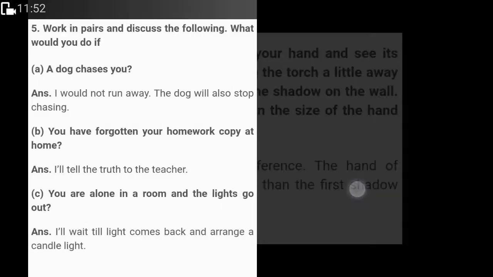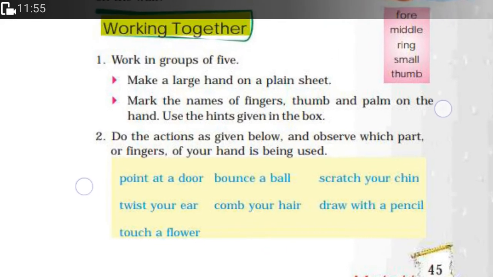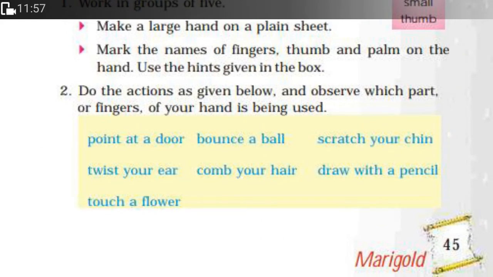Now, there are other things that we should do. On the same page, we are given, do the actions as given below and observe which part or fingers of your hand is being used. So what part of your finger or hand is being used? Point at the door. When we are pointing at the door, we usually use our index finger. Bouncing a ball, we use our palm.